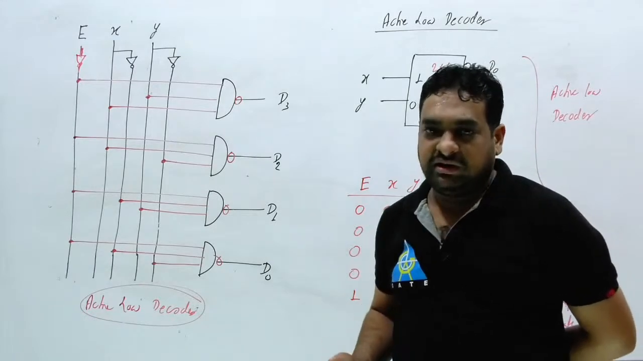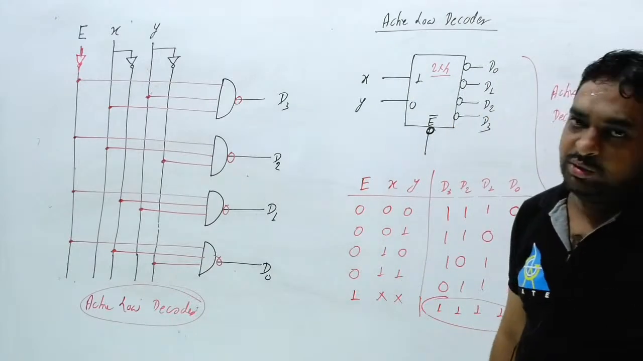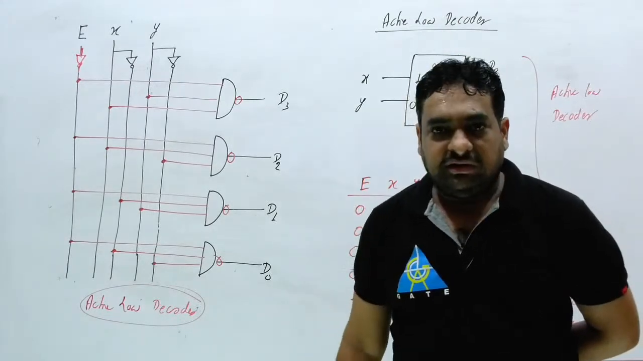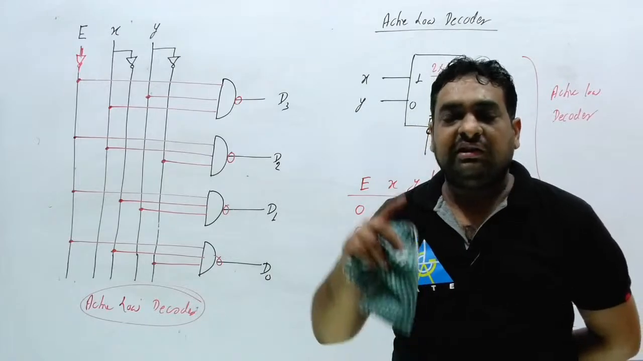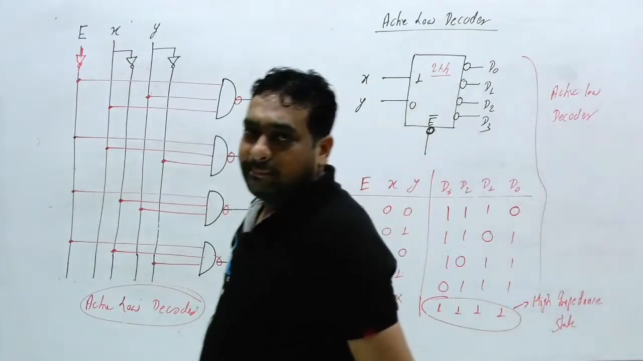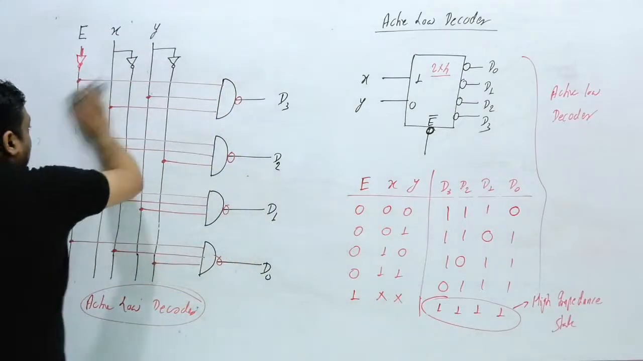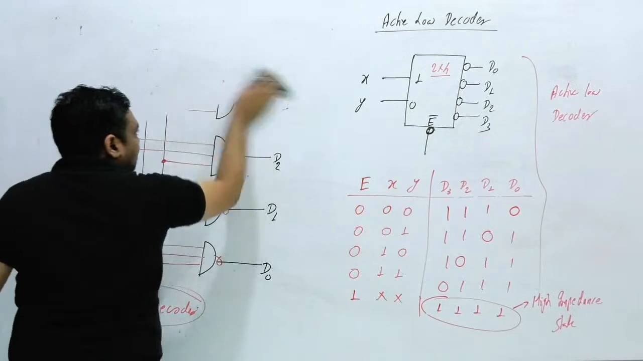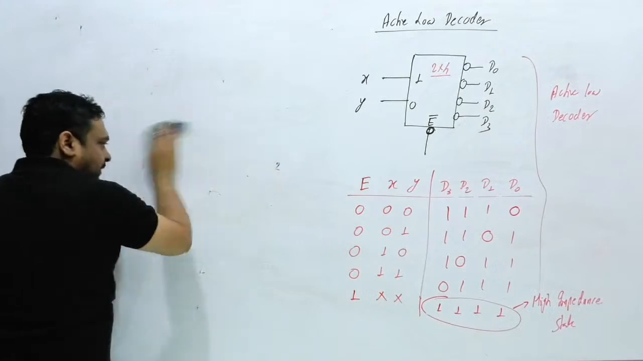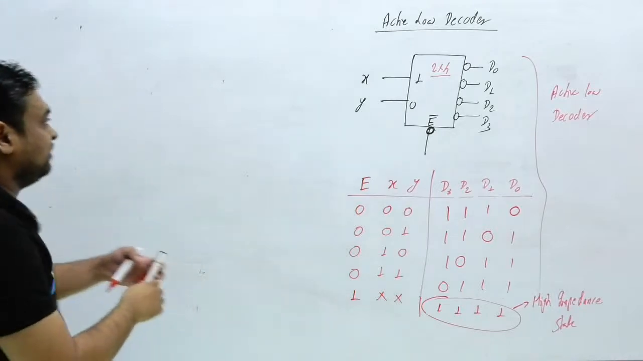Just remember my words. In every memory, a decoder will be present before the memory, always. Because in memory, there are so many address lines, so many addresses. Suppose for example, I am considering a total of 16 addresses. Now, what is the use of decoder? Mainly in digital circuits, we will use decoder at two places. First place: before the memory.